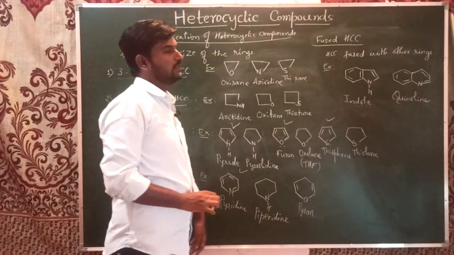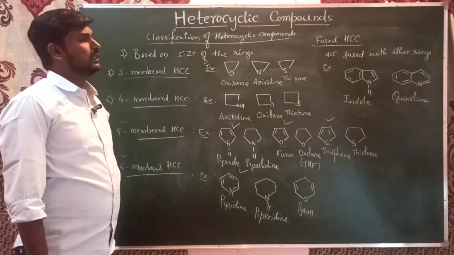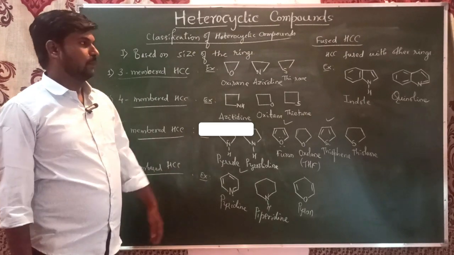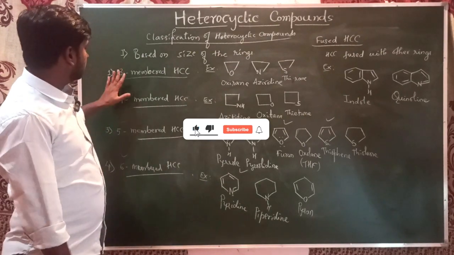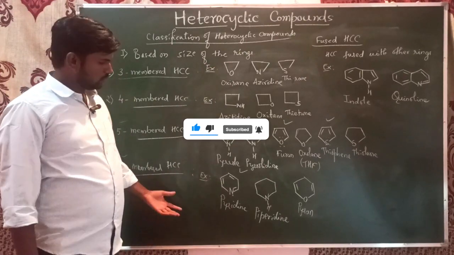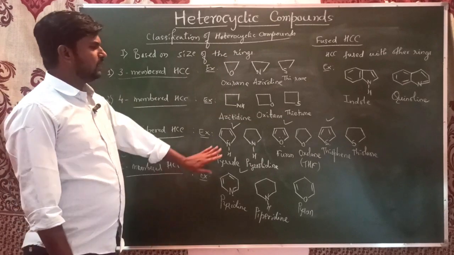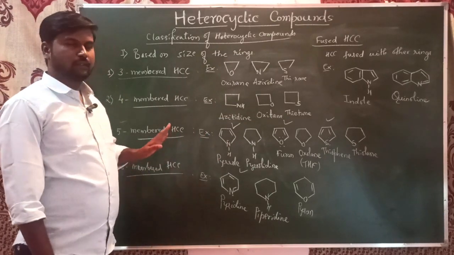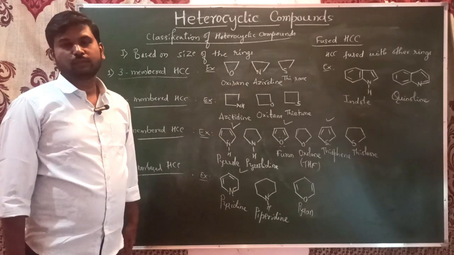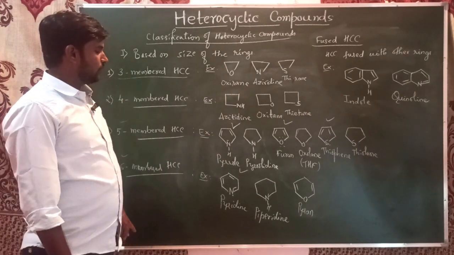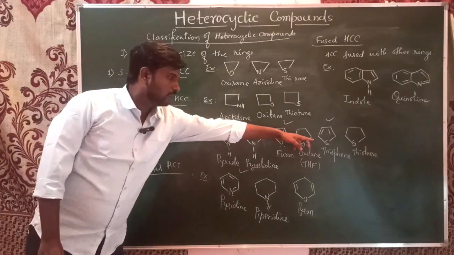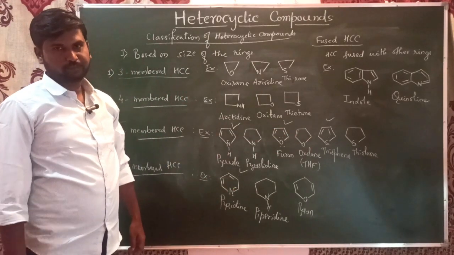So this is a special class of heterocyclic compounds that has been asked many times: what are fused or condensed heterocyclic compounds? Give an example. Usually five-membered and six-membered are very important, especially the aromatic ones. And in this chapter we are going to study in detail about pyrrole, furan, thiophene and pyridine.